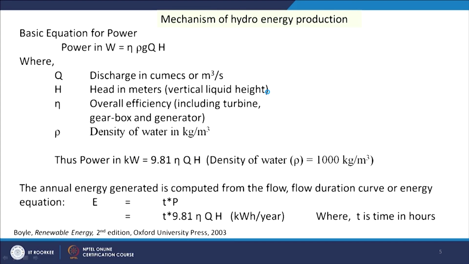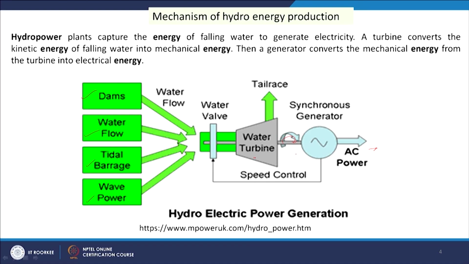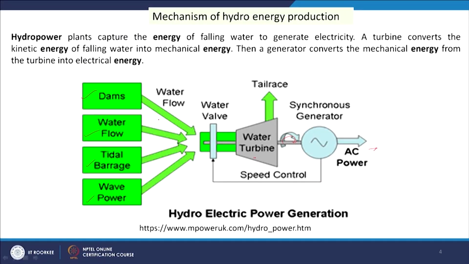Now, the power we can achieve through this hydro turbine depends on some factors: the flow, and the difference in head from the dam to the turbine, which we have to determine.